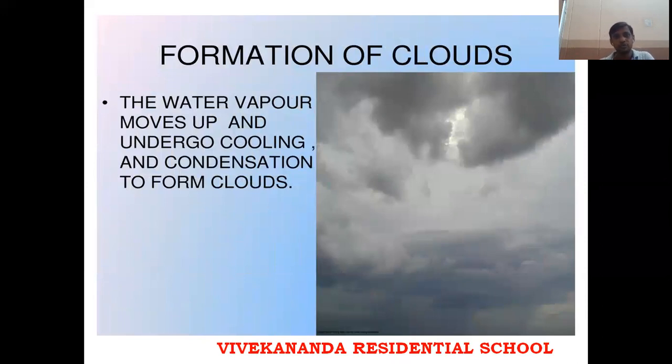The water vapor moves up and undergoes cooling. That means whatever water vapor is present in the atmosphere moves up because it is hot. Due to heat only the water is changing, and the water vapor contains some heat. When it is moving high, automatically this water vapor loses its temperature, and after moving to a certain height, it undergoes cooling, and then by condensation, the clouds are formed.